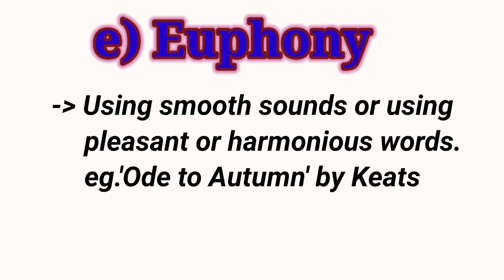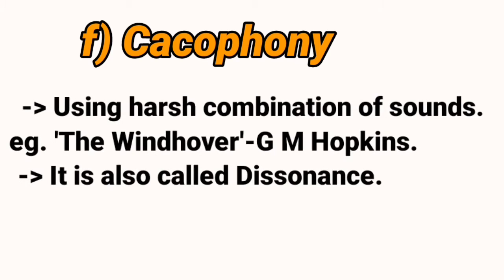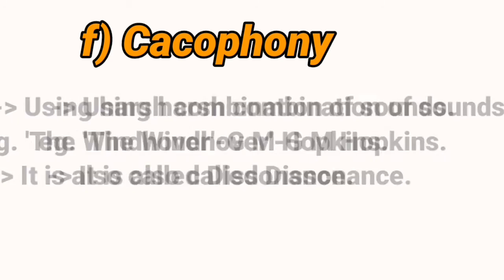Next, euphony. It is using smooth words or using pleasant or harmonious words. For example, John Keats' Ode to Autumn. Here, the poet used this figure of speech. Cacophony. It is using a harsh combination of sounds. Examples you can see in Gerard Manley Hopkins' poem The Windhover.